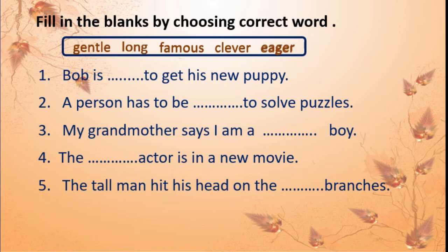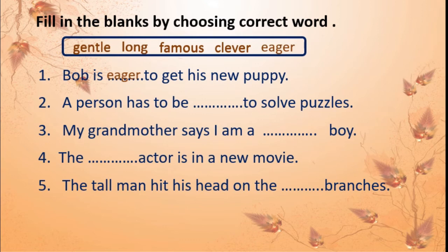These are the 5 words. Okay. Here we will use them. Bob is dash to get his new puppy. What will come? Bob is eager. Correct? Eager to get his new puppy.